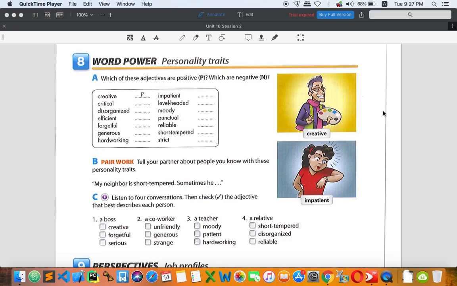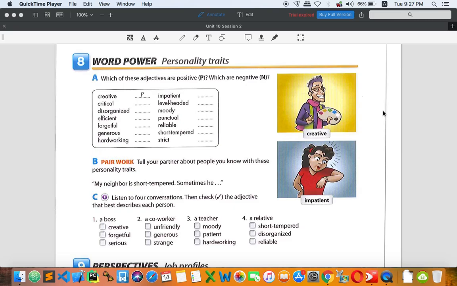Next one, short-tempered. In other words, you can say bad-tempered, and it means you get angry easily. All right, with something simple. So you are short-tempered, and it is negative.